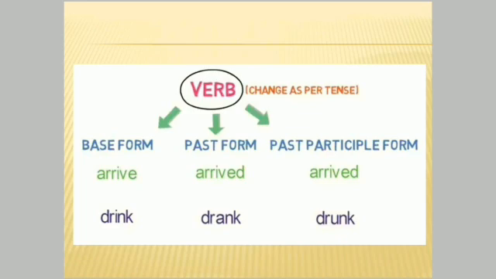Only 1% verbs do not follow any fixed pattern and we have to learn them. For example, drink, drank, drunk. The past form of verb drink is drank and past participle form of verb drink is drunk.